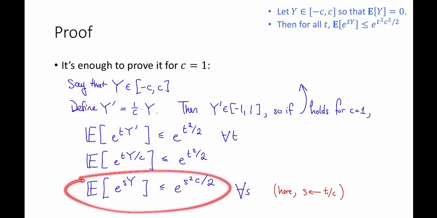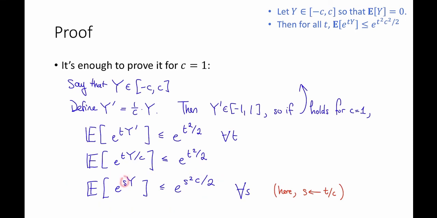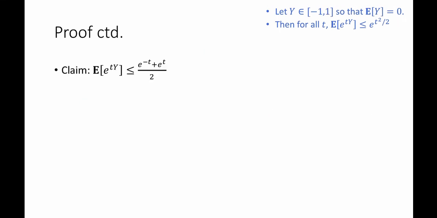And this, at least changing the name of s to t, recovers this lemma. Therefore, it's enough to prove it for c equals 1. So for the rest of the proof, let's just assume that c equals 1. So I've replaced c with 1 up here in the corner.